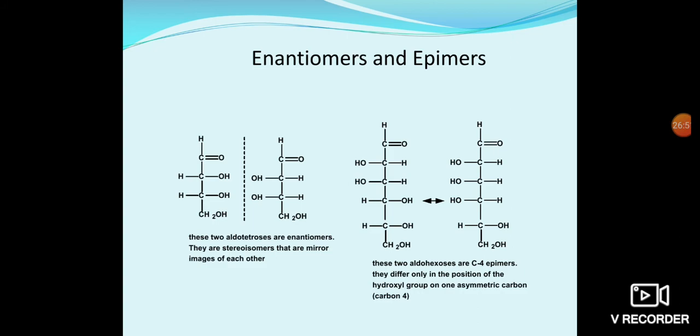In the left hand structure the hydroxyl group is on the right hand side, and in the right hand structure it is on the left hand side. So at one chiral center the positions of the hydroxyl groups are different. So these compounds are called epimers. The compounds which are non-superimposable stereoisomers are called enantiomers.